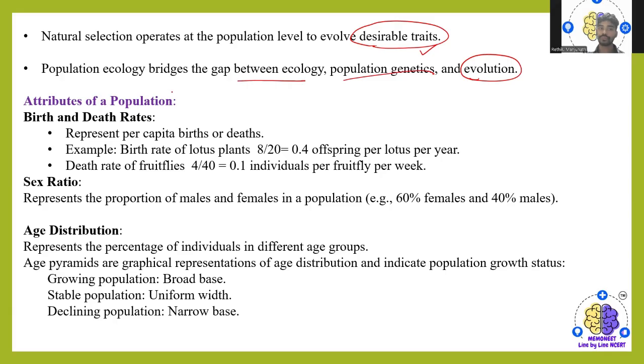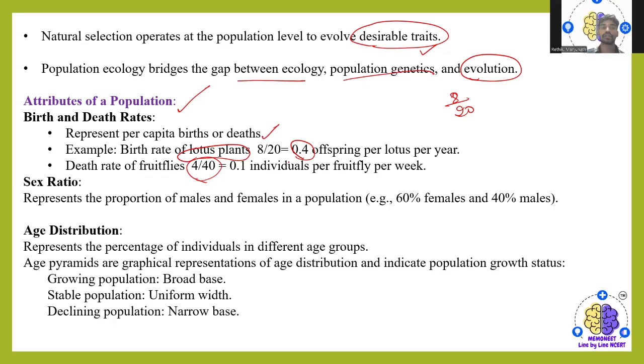So, coming to the attributes of the population, it is through the birth and death rate, which represents per capita birth or death. Example, the birth rate of lotus plants: out of 20, you will be seeing 8 new ones, which is 0.4 offspring per lotus per year. Okay. If you are talking about the death rate of fruit flies, 4 out of 40, that is 0.1 individual per fruit fly in a week. So this is how the ratio changes.